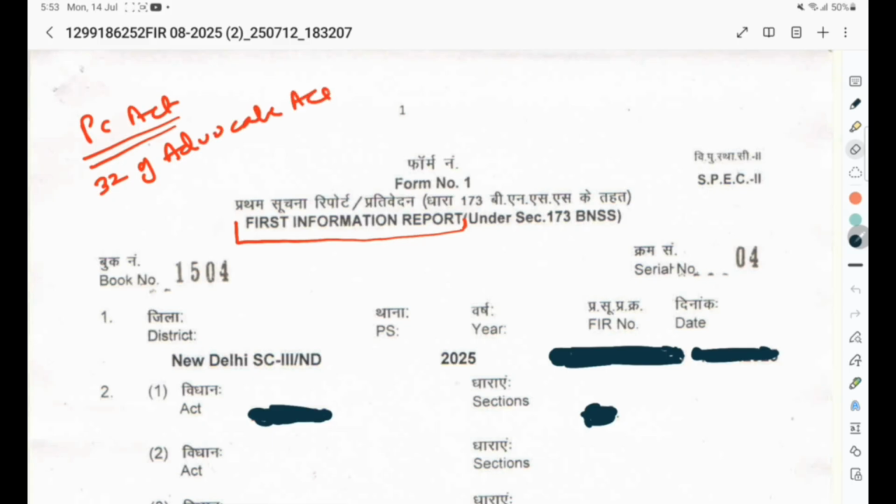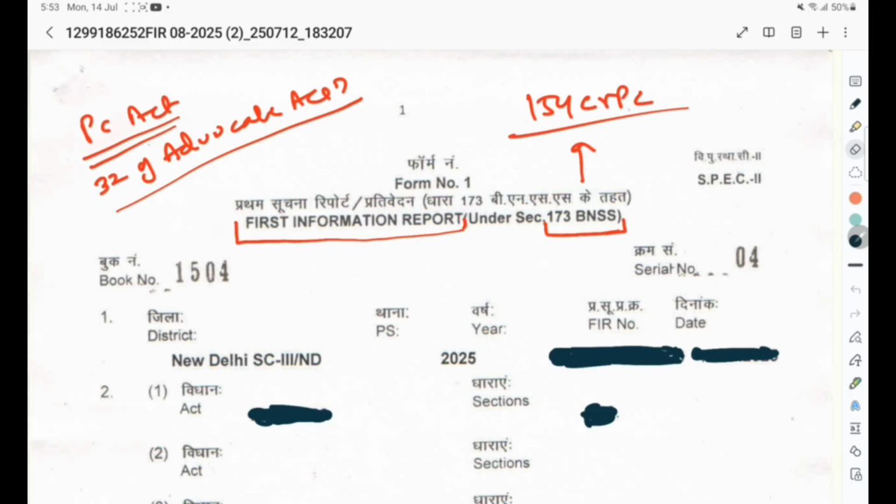Another point arises: if we are going to contest, what documents are important or material? The important document is the FIR. FIR means Pratham Suchna Report or First Information Report. FIR is registered even in cases under the PC Act under section 173 of BNSS. Prior to BNSS, it is registered under section 154 of CrPC.